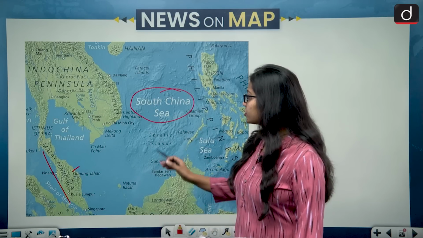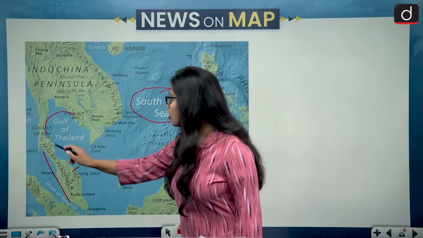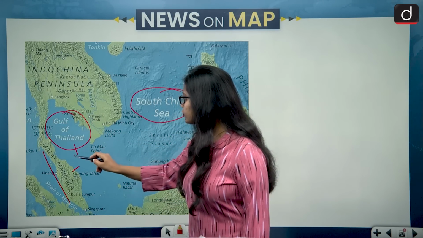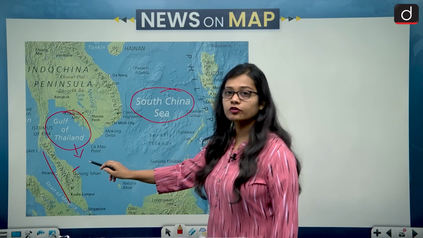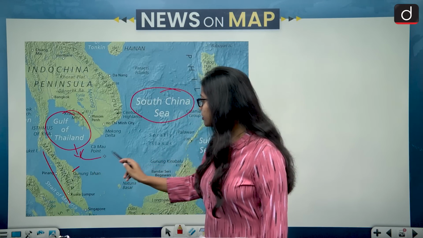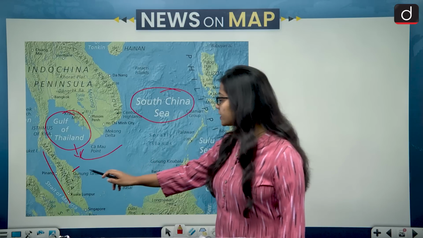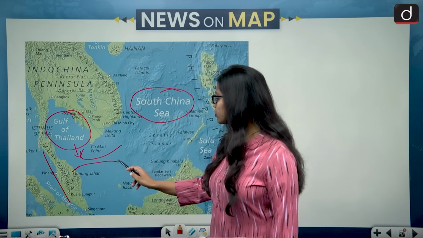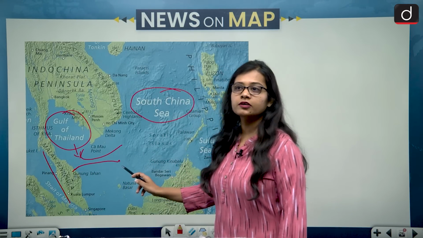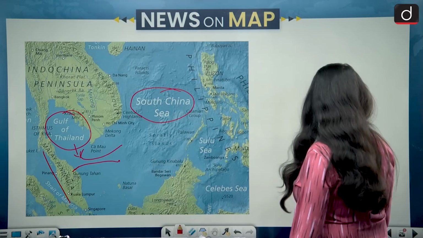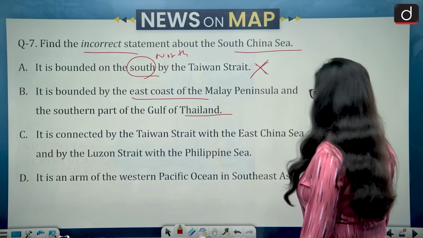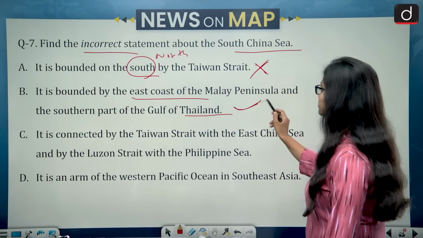And this is the Gulf of Thailand, and the southern side of the Gulf of Thailand is getting in touch with the South China Sea, while the east side of the Malay Peninsula is also getting in touch with the South China Sea. Then this statement becomes correct. So option B is correct.